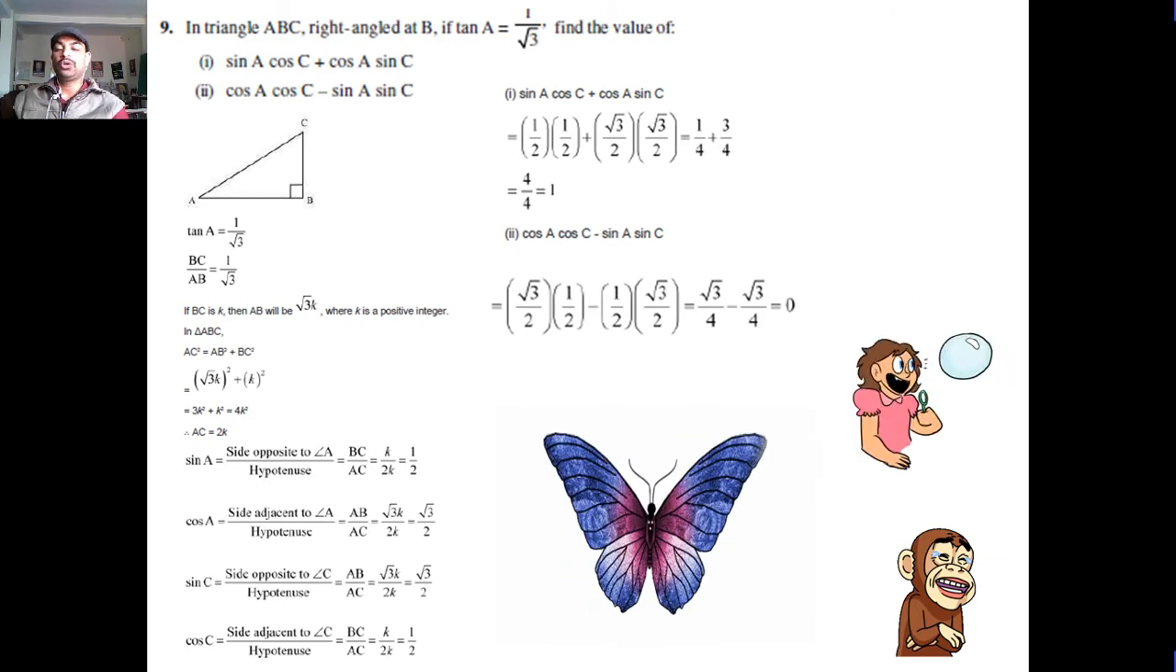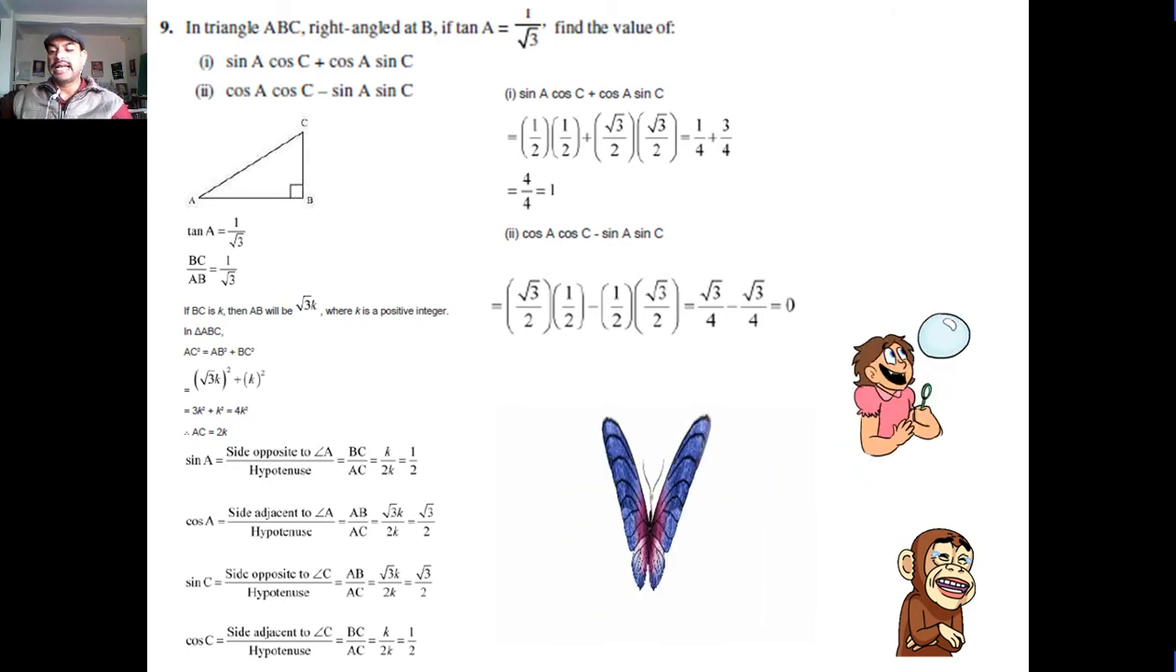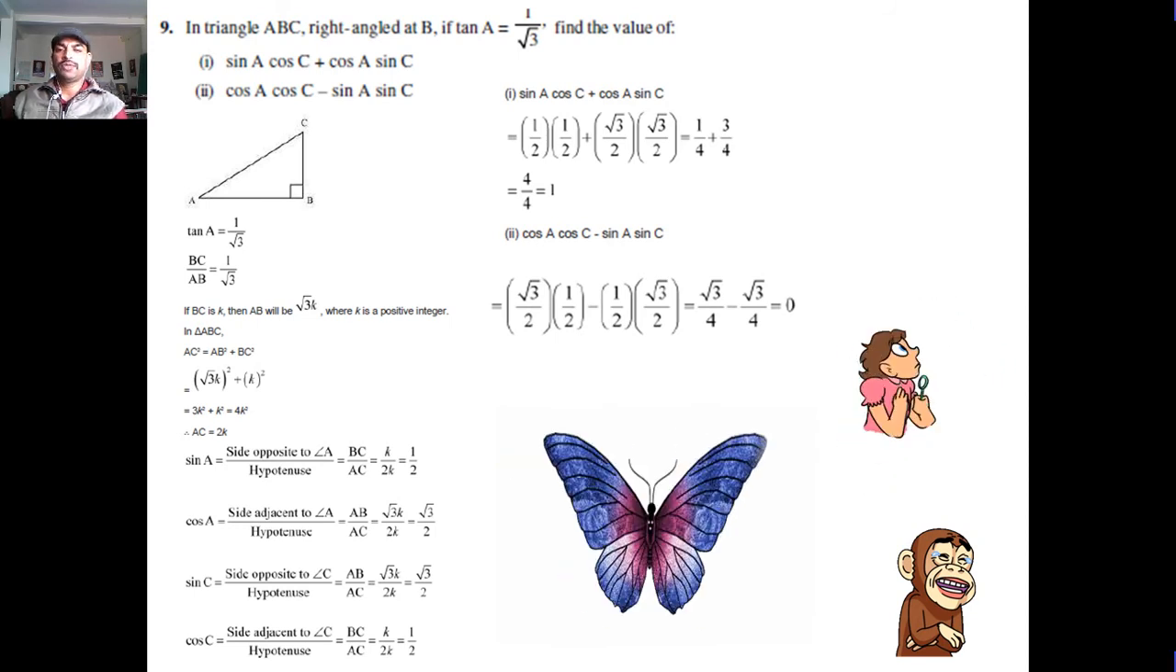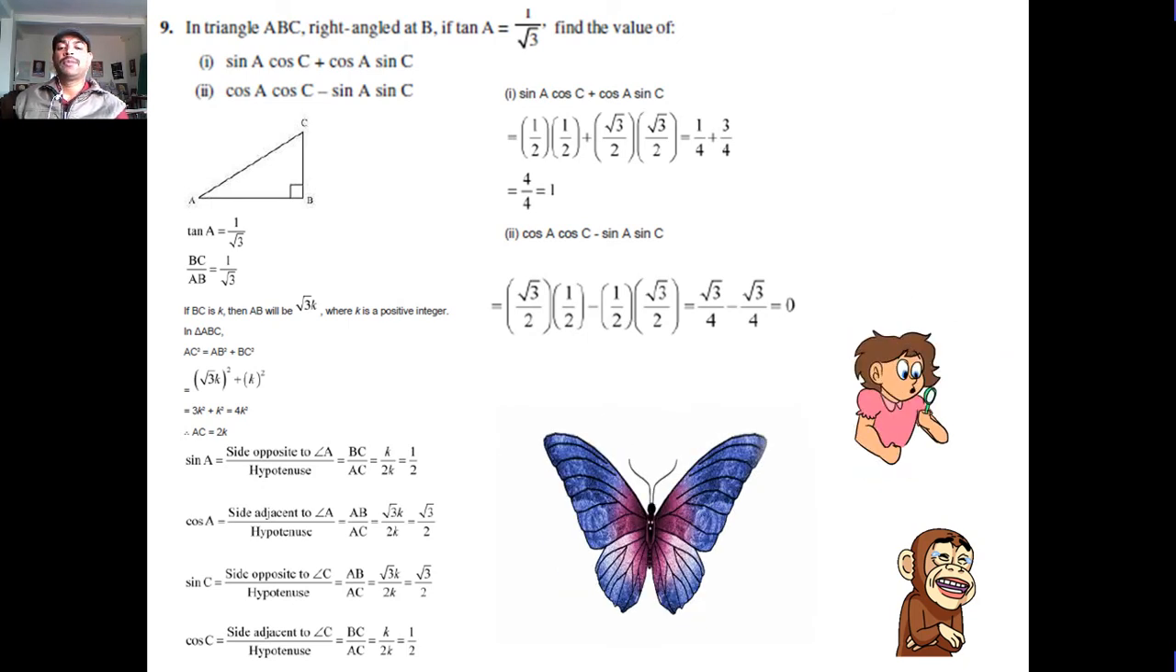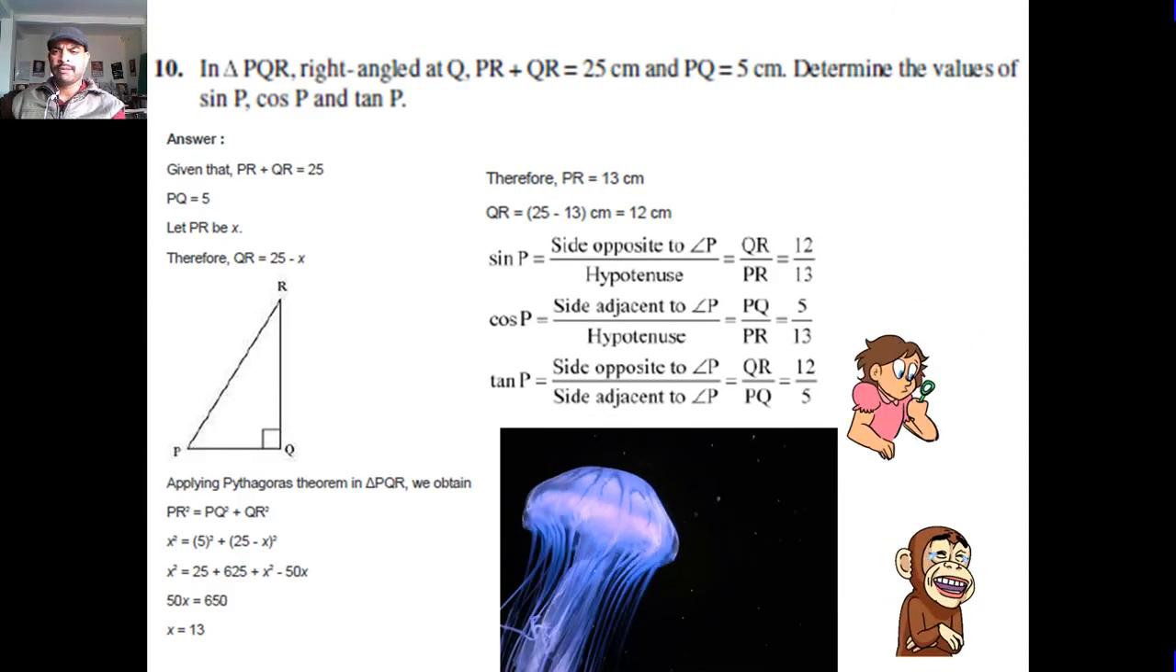Sin C is equal to root 3 upon 2. And cos C is equal to BC upon AC, 1 upon 2. Substituting all the values in the first, we get 4 upon 4, that is 1. And substituting all values in the second, we get root 3 upon 4 minus root 3 upon 4, that is equal to 0.